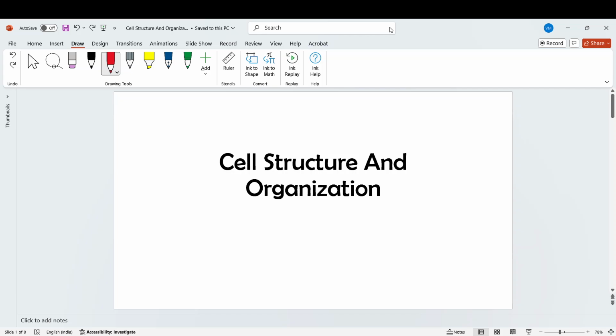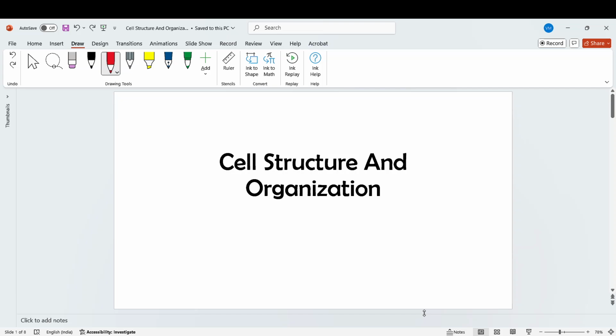Today we are going to start a new topic called cell. So basically, we are going to study all aspects about the cell in this topic. Before we dive into it, let me tell you the most important thing about the cell.